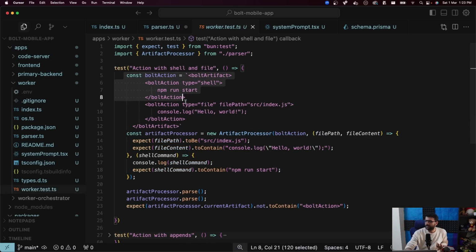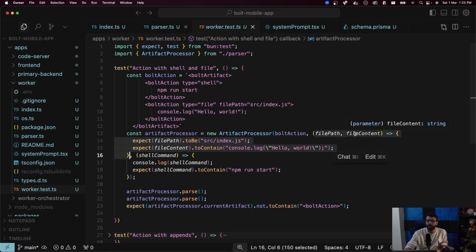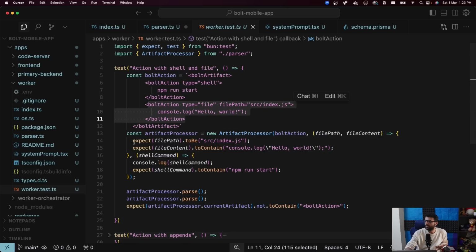The first test takes this action as an input, creates a new artifact processor, and the first callback over here is file path or file content. The second callback over here is the command that you need to run. Inside these I'm checking that this was indeed called with file path set to source/index.js, and this was indeed called with file content set to console.log hello world. So I'm making sure the first callback is called with the right inputs, and the second callback, the command you need to run, is being called with npm run start.